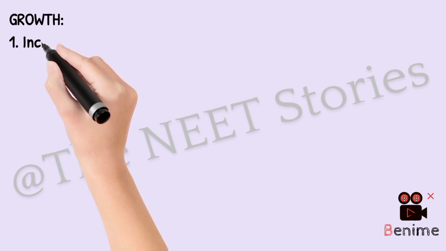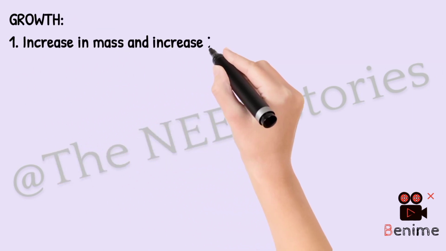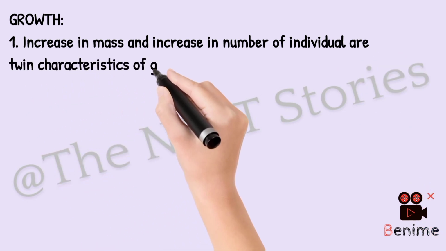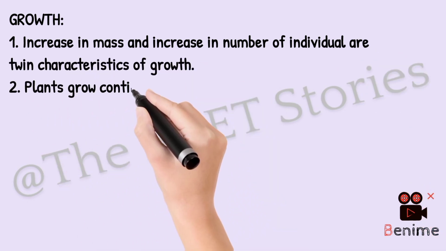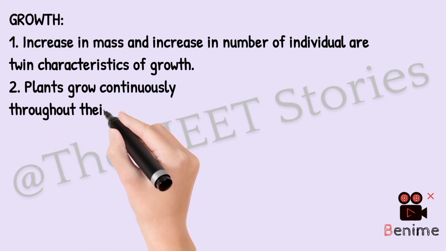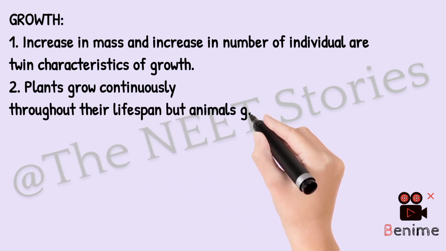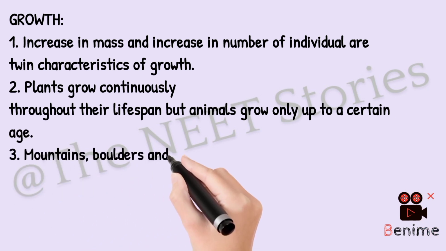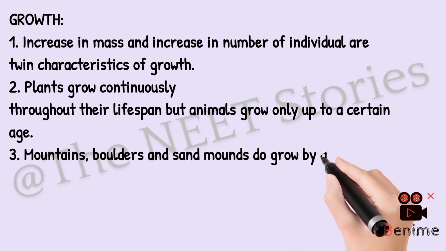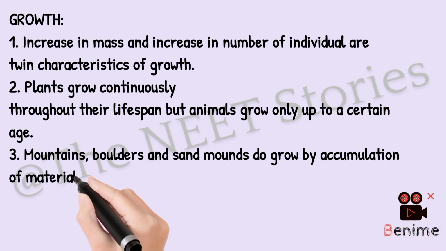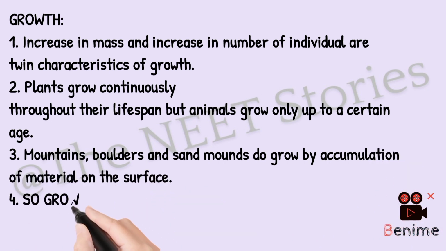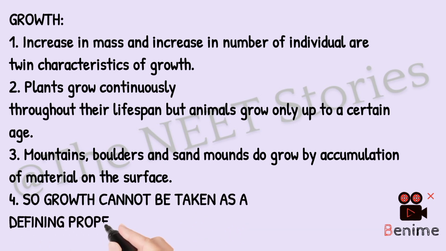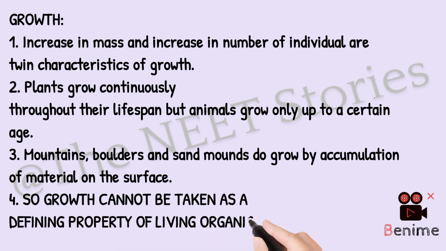What is growth? Increase in mass and increase in number of individuals are twin characteristics of growth. As you know, plants grow continuously but animals grow only up to a certain age. That is because of presence of meristematic cells in plants, which are absent in animals. Even non-living things do grow. For example, mountains, boulders and sand mounds grow by accumulation of material on the surface, but a dead organism cannot grow, so growth cannot be taken as a defining property of living organisms.